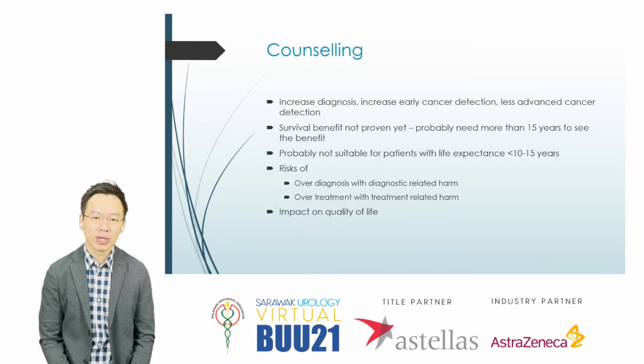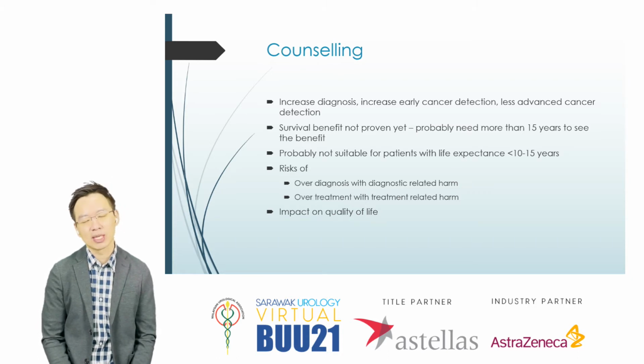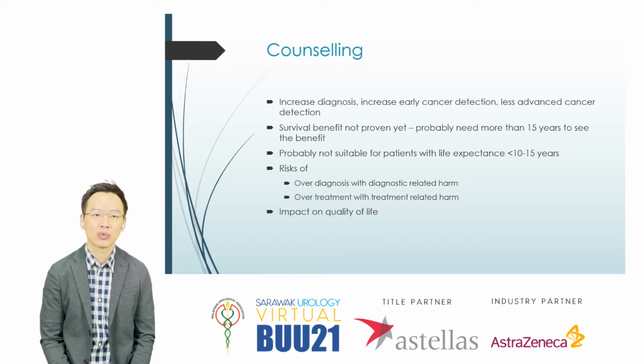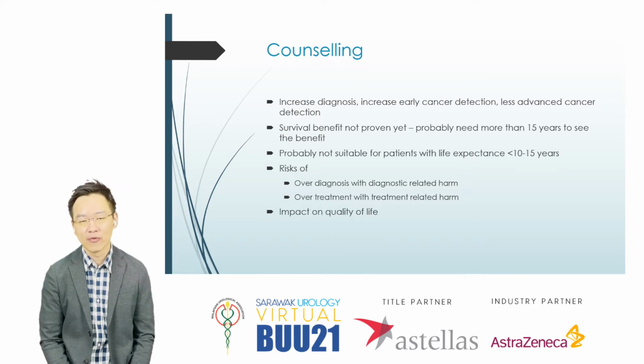During counseling, it's very important for us to tell them this. By doing this PSA-based screening, we increase the diagnosis, increase early cancer detection, and find less advanced cancer. The survival benefit, though, is not proven. Probably we need a study of more than 15 years to see the potential benefit. So it's probably not suitable for patients whose life expectancy is less than 10 to 15 years, because we need to balance this against the risk of over-diagnosis as well as over-treatment and the related harm. Also, it's important to note that all treatment has some impact on the quality of life, so we need to decide about that.